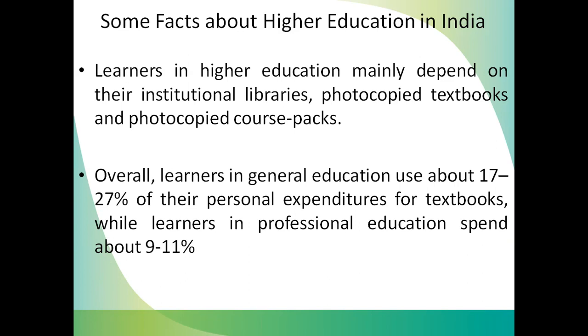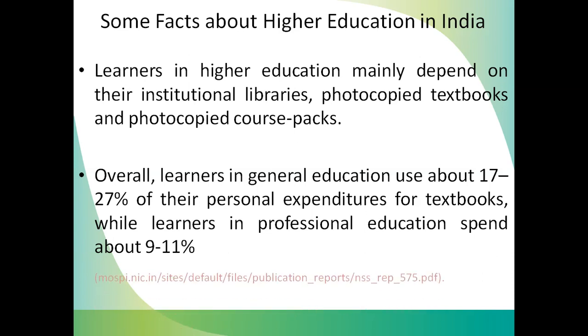Overall, learners in general education spend about 17 to 27% of their personal expenditure on textbooks, by estimate, while learners of professional education spend 9 to 11%, because they have other media also. They are familiar with online education and MOOC classes. That's why they are not spending more on textbooks, but the traditional students are spending more on textbooks.